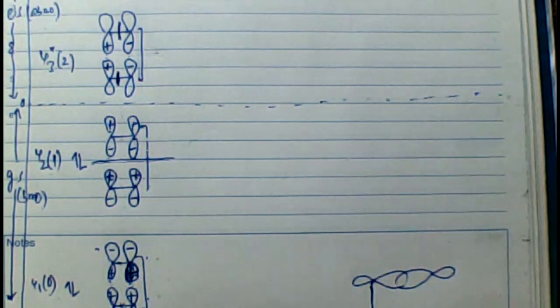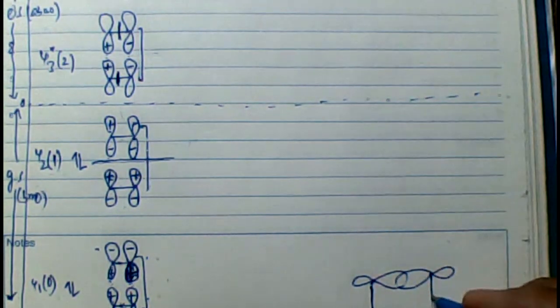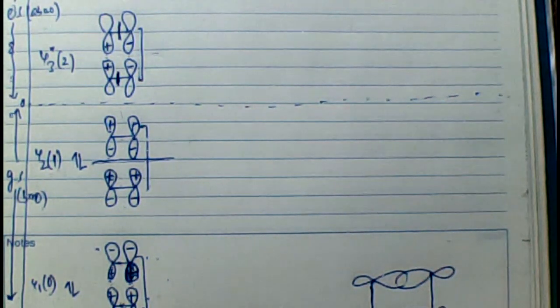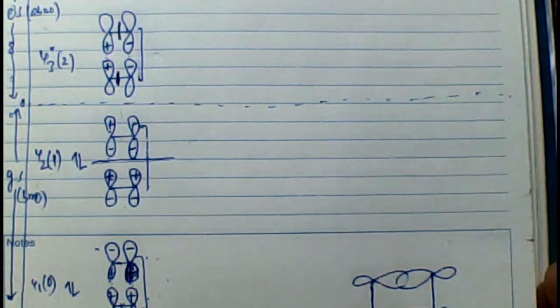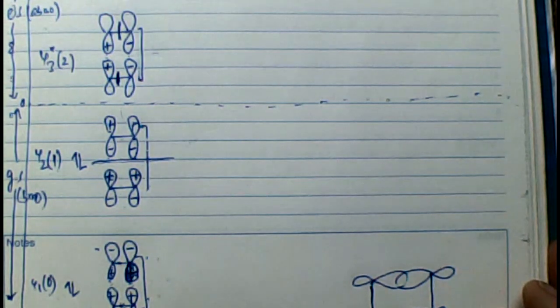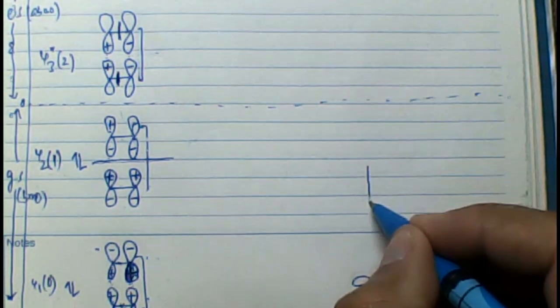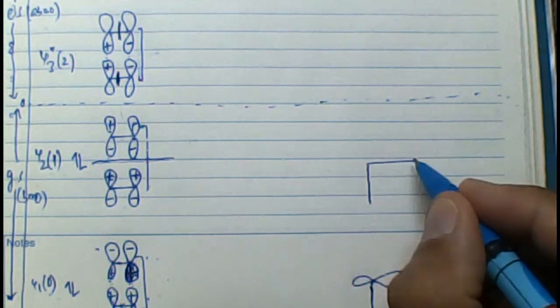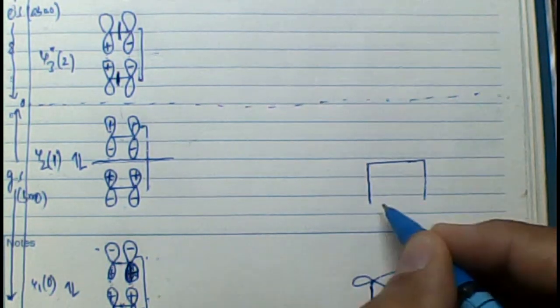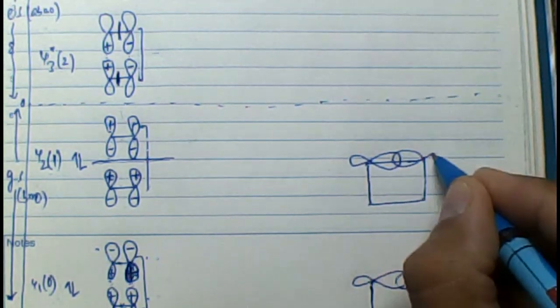The product molecular orbitals. Now I've considered the 2 new sigma bonds which are formed during the reaction. An important point of consideration, if you can visualize this, is that I have drawn the most stable sigma molecular orbital at an energy level lower than the pi orbital. If this is the energy axis, the pi orbital is at this level of energy, and the sigma orbital is at a lower level of energy.